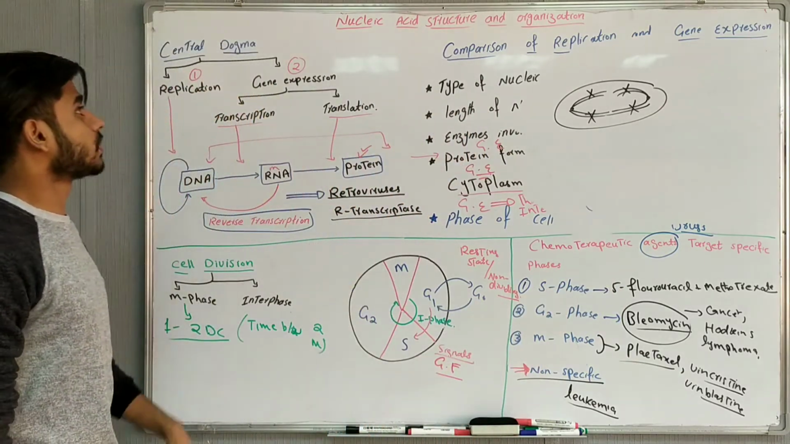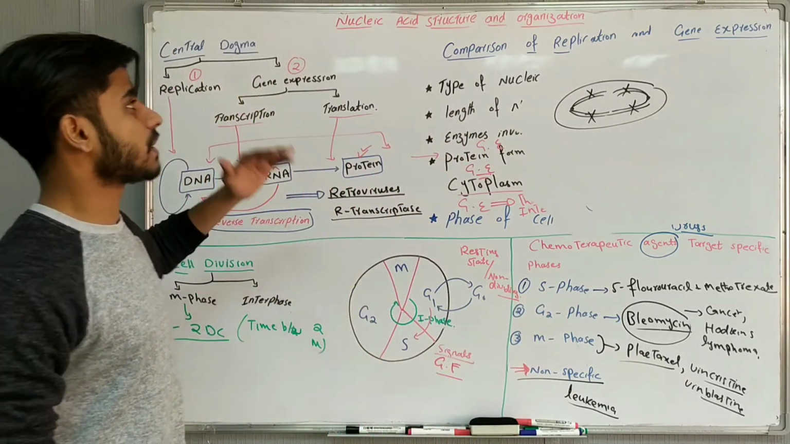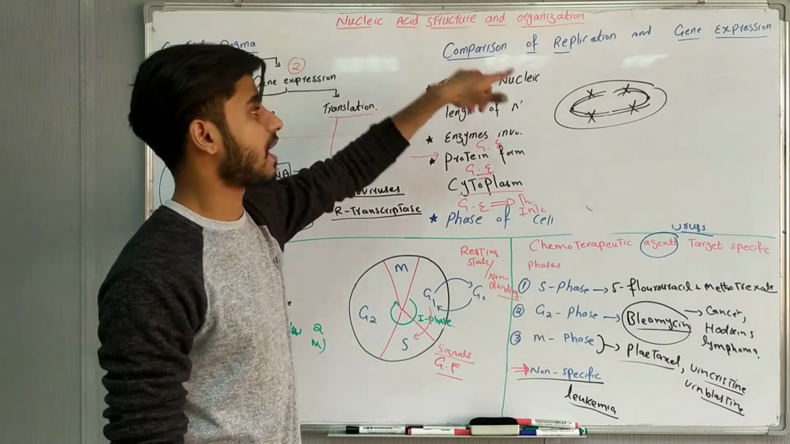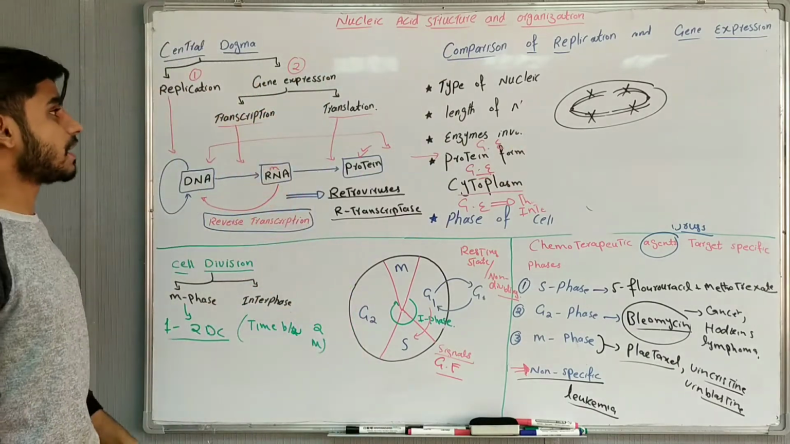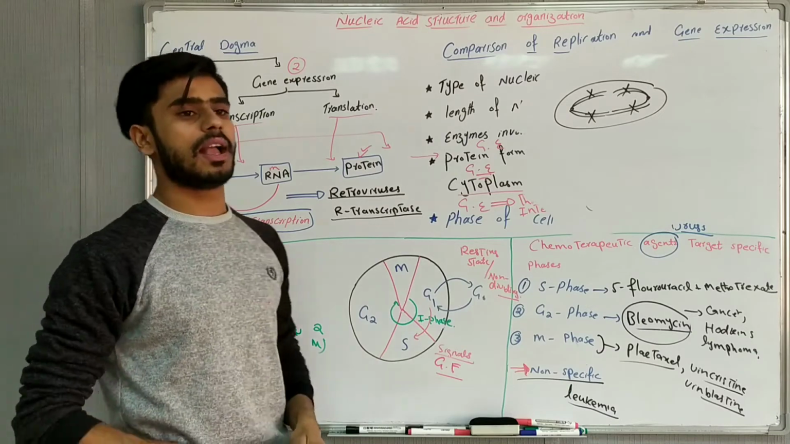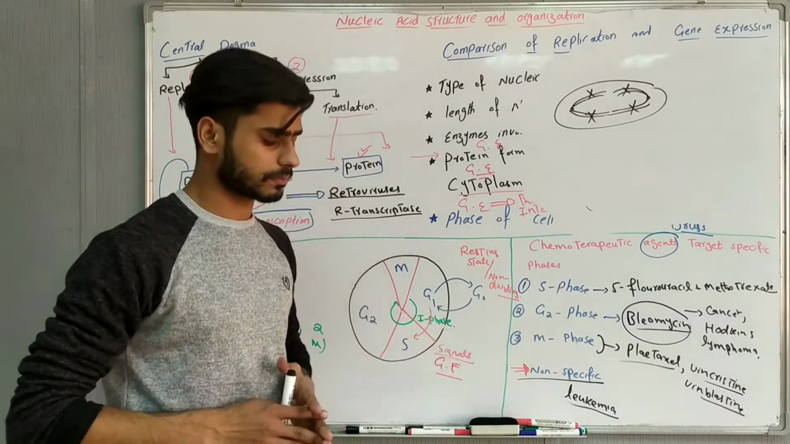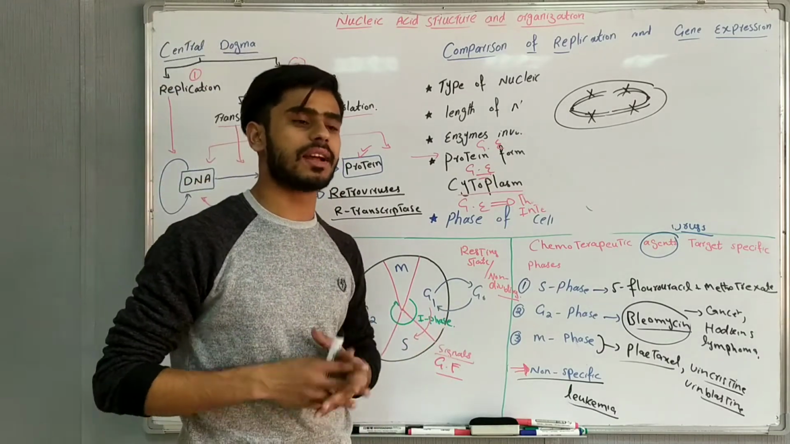So that was the first topic of the first chapter, named nucleic acid structure and organization, and the first topic was the central dogma. So that is about the central dogma, and in the next lecture we will discuss nucleic acid structure and nomenclature.